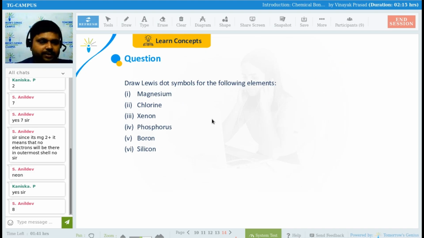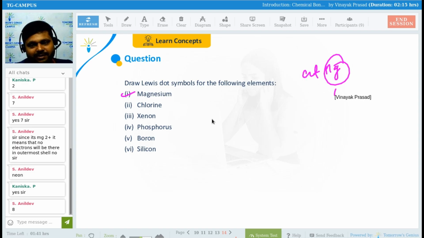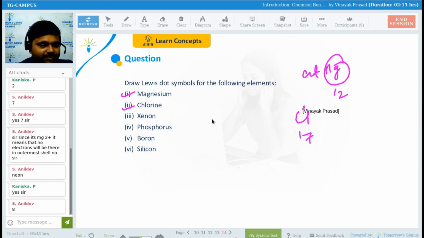Getting my point? Okay. Draw the Lewis dot symbol for the following elements. Magnesium. Will you be able to do it or not? For magnesium, you have to remember the atomic number of Mg. It is coming at what number? 12. Chlorine, Cl. Chlorine is coming at what number? 17. So one dot will be there. Yes or no, guys? Please tell me.